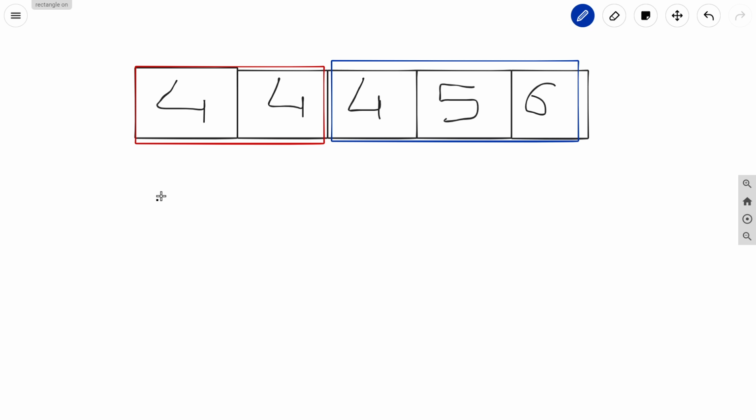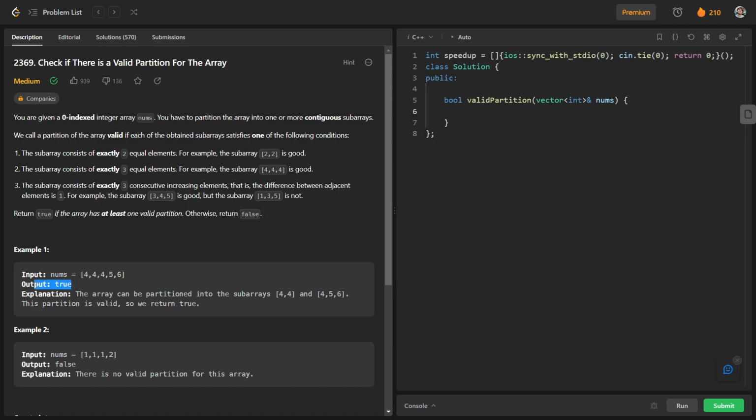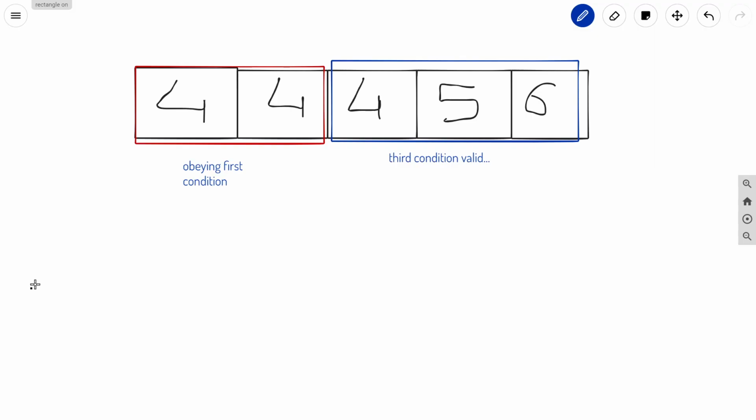And you can see that this red one is following the first condition, so it is obeying the first condition, and this one is obeying the third condition. So in this way you can see that this partition is valid, so we are able to do the partition. So for this case we will just return true. You can see that they have given the answer true for this case. Okay, so let us think about how we can solve this question.